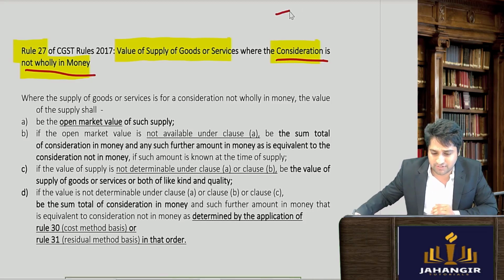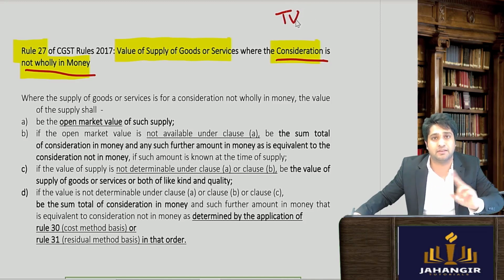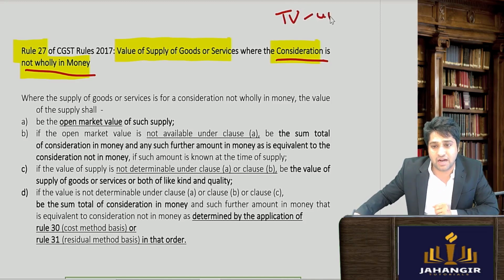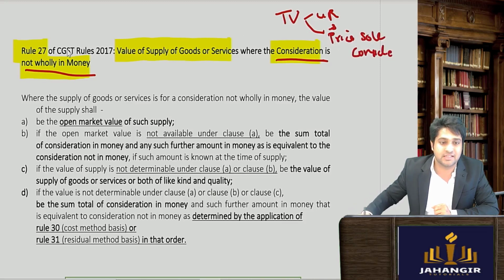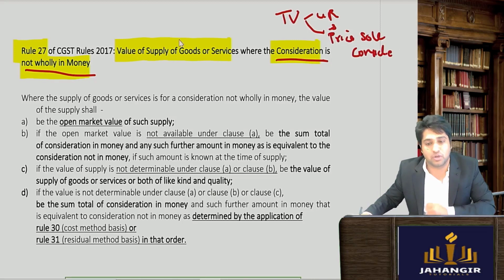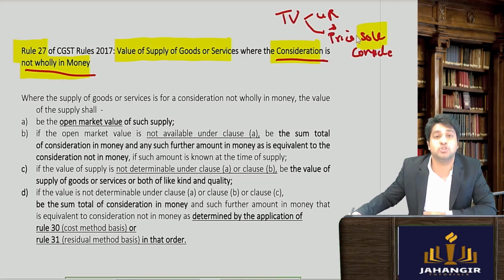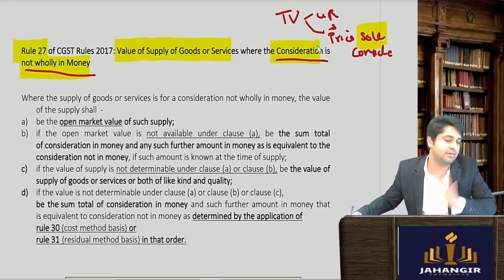Because transaction value very clearly said you can take the transaction value that is between the buyer and the seller if they were unrelated and the price was the sole consideration. Sole means only consideration. Now in this case, what if the price is not the sole consideration? In that case you will apply your rule number 27.